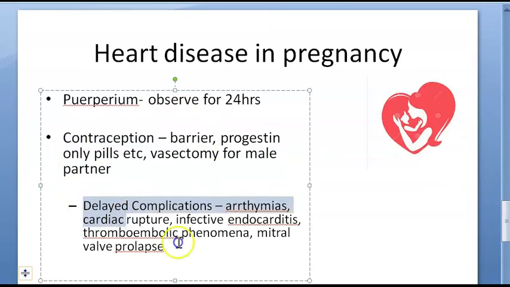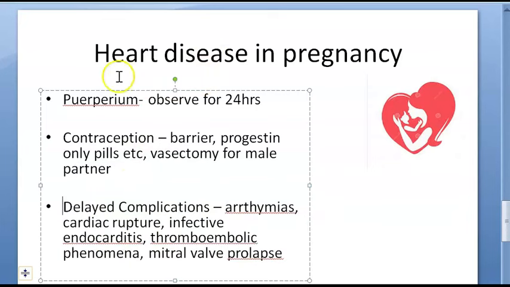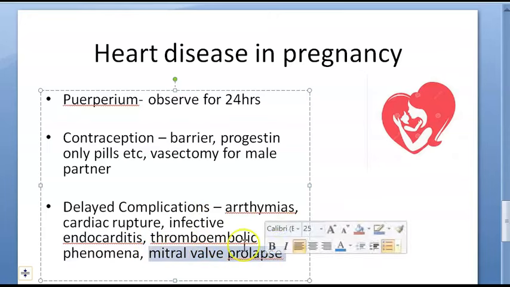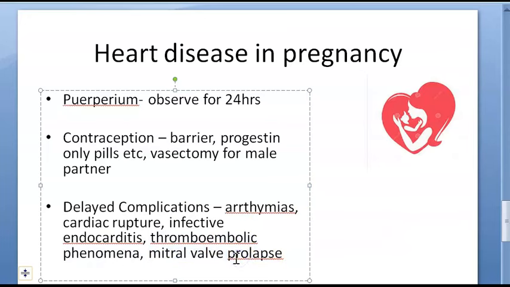So now let's go to delayed complications, guys. Delayed complications can be arrhythmias, cardiac rupture, infective endocarditis that will lead to thromboembolic phenomena, mitral valve prolapse. So we have gone step by step. Puerperium over, then you're giving contraception. What are delayed complications? Arrhythmia, cardiac rupture, infective endocarditis. Obviously, whenever somebody has some problem with the heart, some bacteria will go and sit there. It will become infective endocarditis. This will have vegetations. Those vegetations can get dislodged and cause thromboembolic phenomena. These people can have mitral valve prolapse. It will start off with all the mitral valve problems, and then it goes into prolapse.